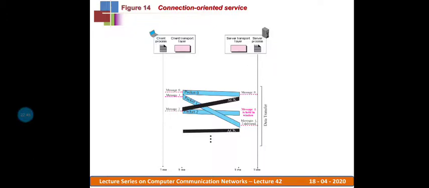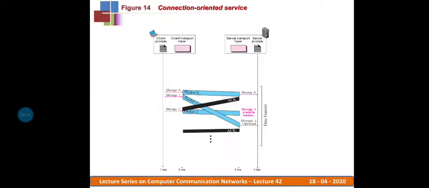When the client transport layer receives that acknowledgement, the packet is removed from its buffer. Then packet 1 is forwarded by the client, as well as packet 2. Now the server transport layer is expecting packet number 1, but it has received packet number 2.